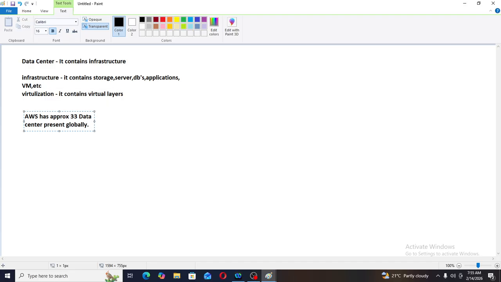As we have seen, a data center contains infrastructure: storage, server, network, applications, etc. Then can we say that AWS has global infrastructure? Yes, because AWS has data centers globally, and these data centers contain infrastructure, which means storage, server, network. If AWS has data centers globally, then AWS should have infrastructure globally too. Then AWS has global infrastructure.